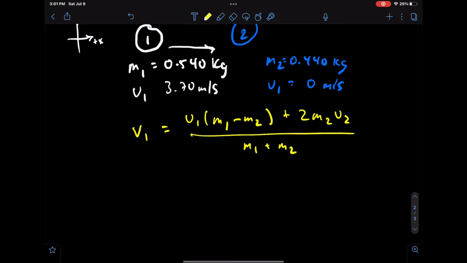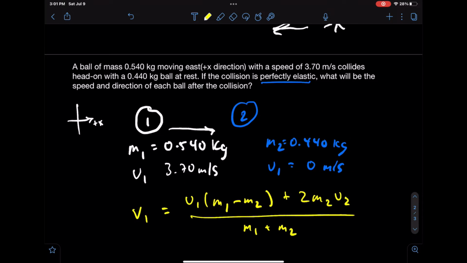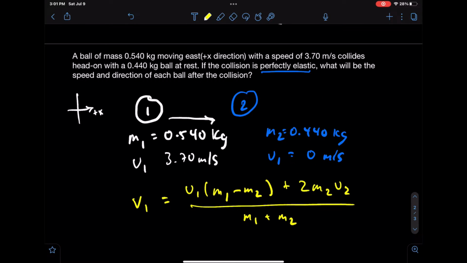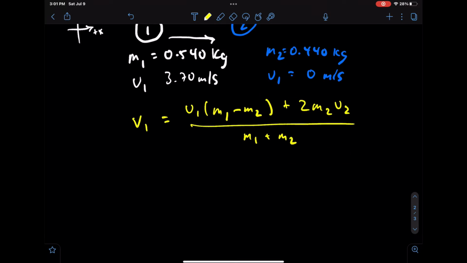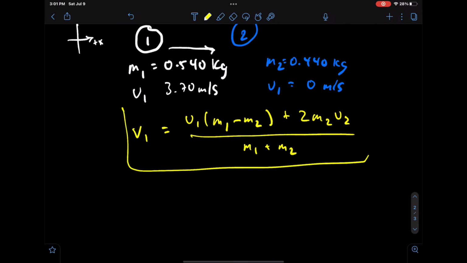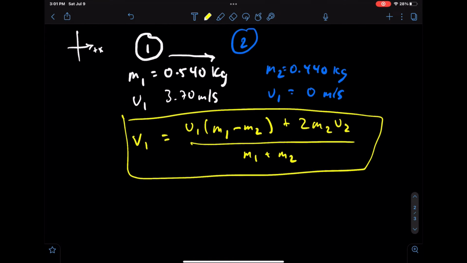The problem is asking us to solve for the speed and direction of each ball after the collision. So this equation will be the equation for the first ball to find the velocity, and it'll be the same equation for the second ball as well, just different numbers.